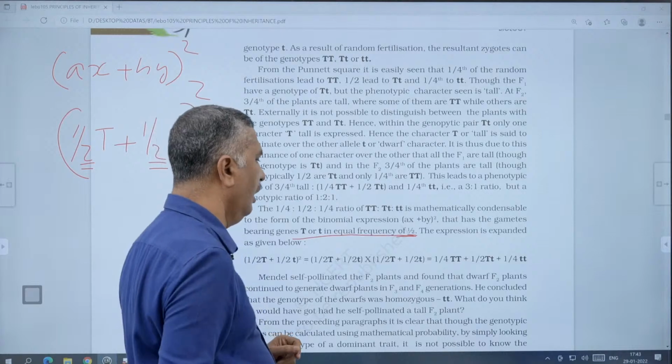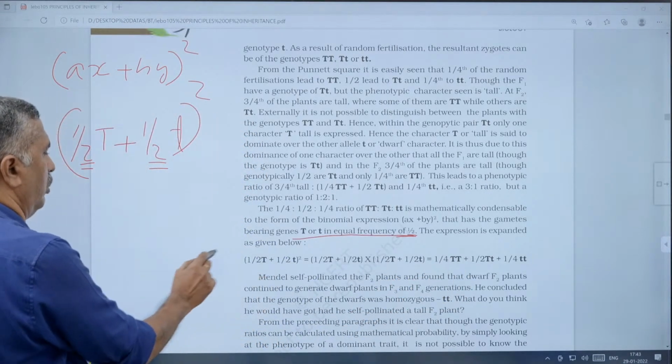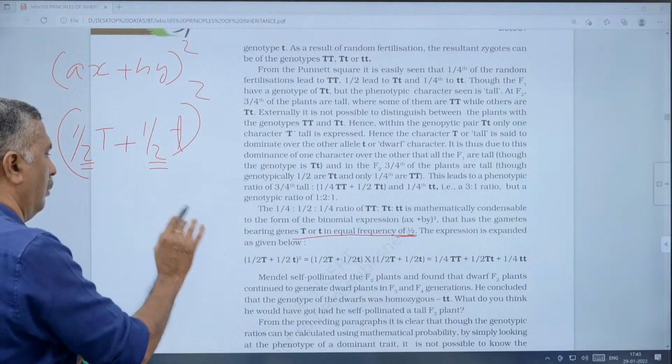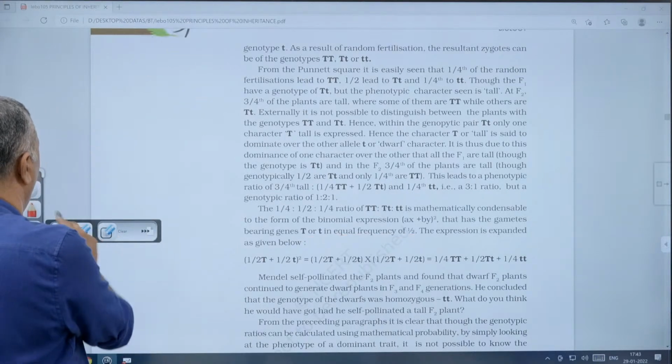Then next, Mendel self-pollinated the F2 plants and found that the dwarf F2 plants continue to generate dwarf plants in the F3 and F4 generations.